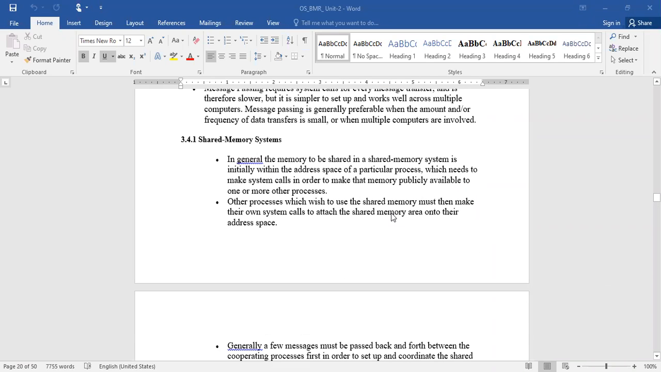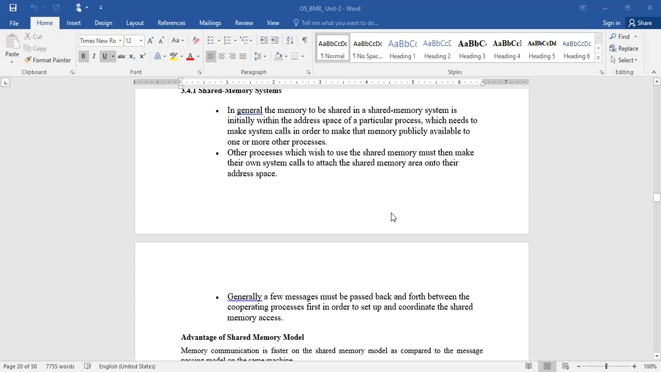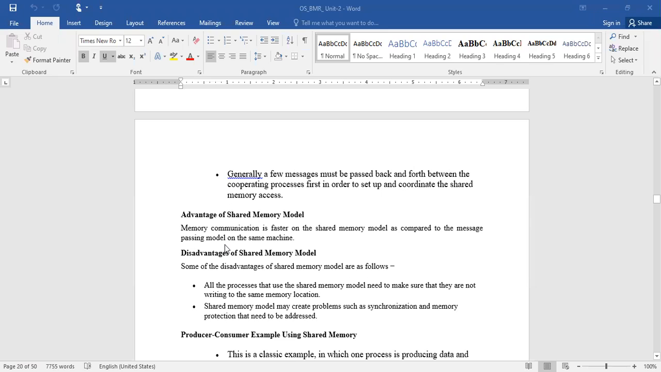Right? So now let us have a look at what is happening in shared memory systems. What are the different challenges that exist in shared memory systems? We even discussed this in the last class. Okay, so communication is faster in the shared memory model as compared to the message passing model on the same machine. That is the advantage of this shared memory model. And coming to the disadvantages, at any given point of time, only one process should write the information into the shared memory. Otherwise, what happens?